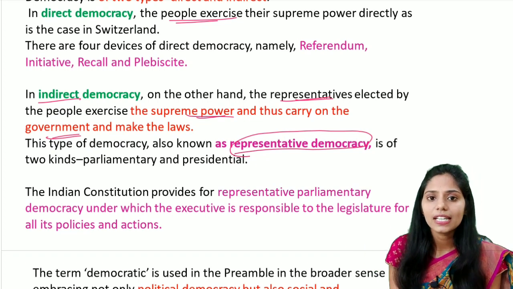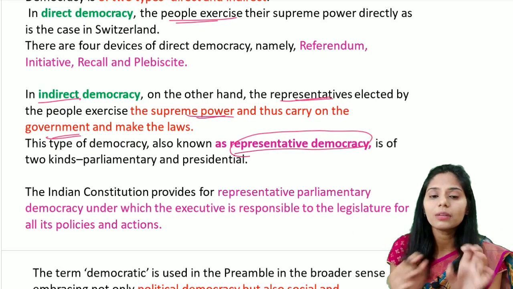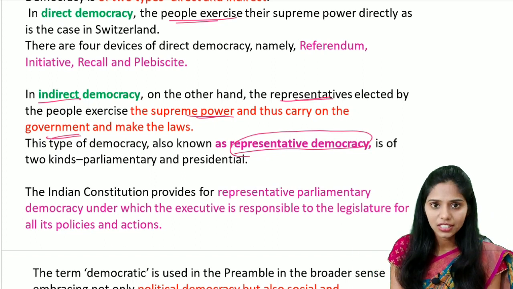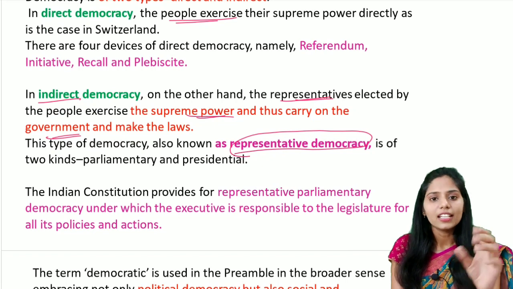So if you see in the presidential form, there is a legislative, there is executive. There is no link between the executive and the legislature. They are two different entities. And if you see in the presidential form of the government, there is executive,